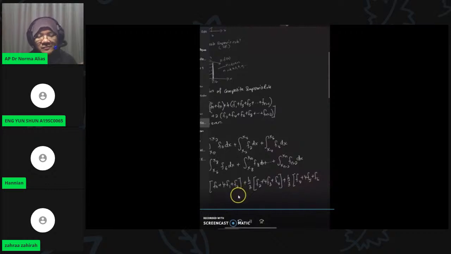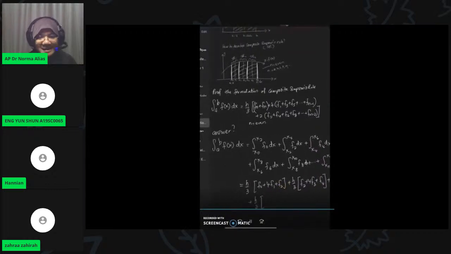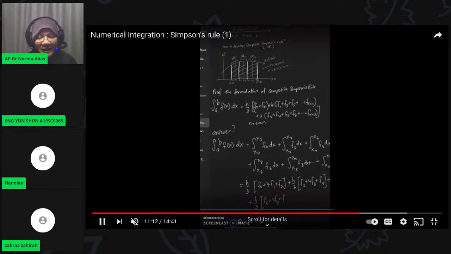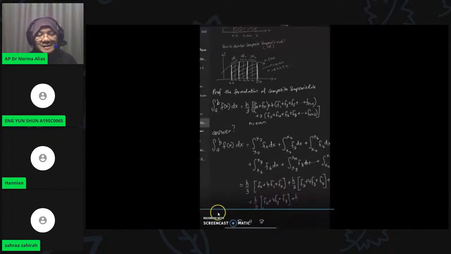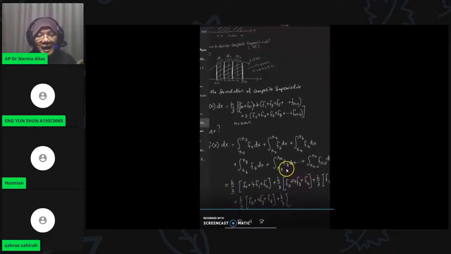So f4 plus 4f5 plus f6, and then next is f6 plus 4f7 plus f8, then h divided by 3, f8 plus 4f9 plus f10, and then we can continue up to fn minus 2, fn minus 1.